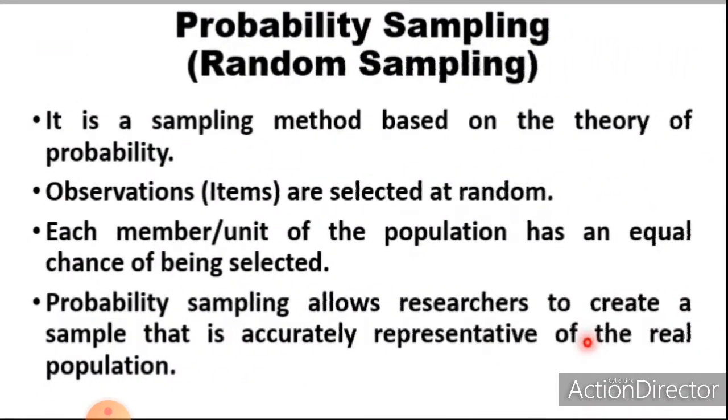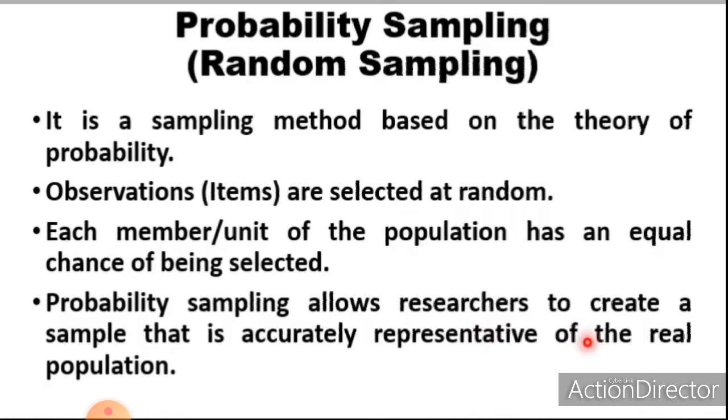It is a sampling method based on theory of probability. So, random sampling is based on the theory of probability. In random sampling, observations or items are selected at random. Then what is random selection? Each member or unit of the population has an equal chance of being selected. So, in random sampling, it ensures that each and every items of the population has an equal chance of being selected. Probability sampling allows researchers to create a sample that is accurately representative of the real population.